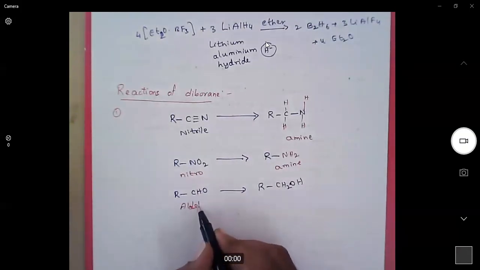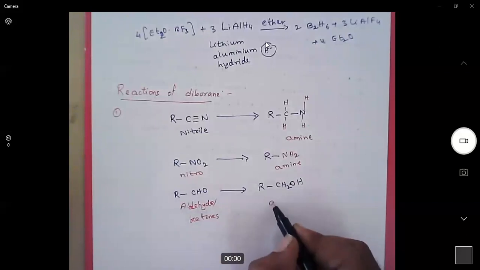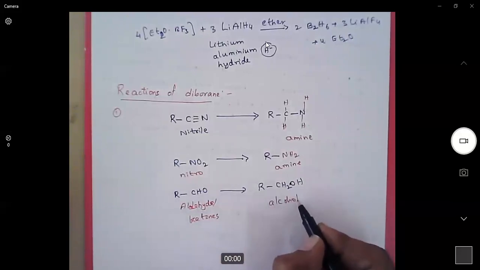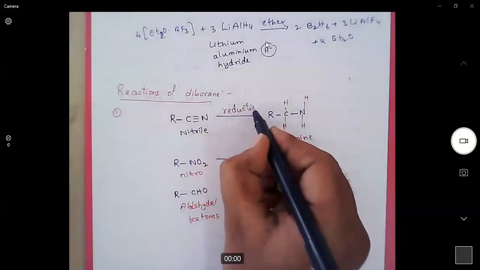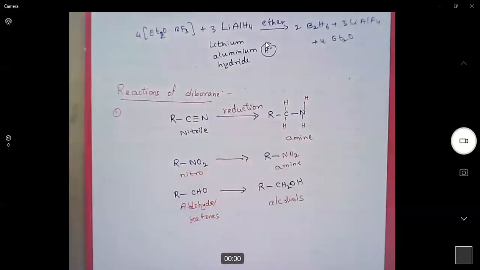Aldehydes or even ketones will be reduced to alcohols. Diboranes will also be used for the reduction of double bonds and triple bonds, which I'll discuss in the next slide.